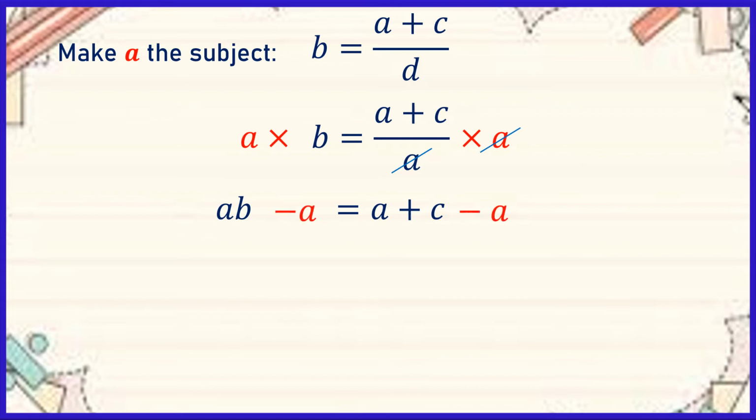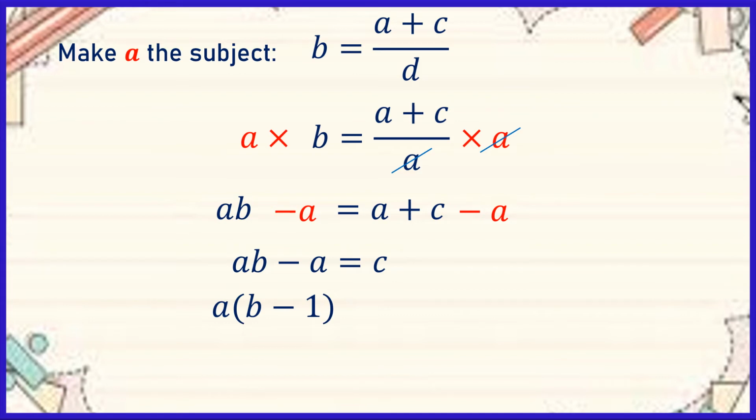From here, we can subtract A. And then we will be having AB minus A is equal to C, because in the right side, we have A minus A, which is equal to 0. And from here, we can have A times B minus 1.